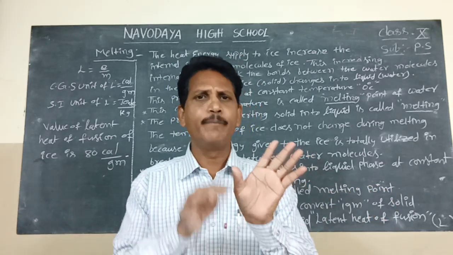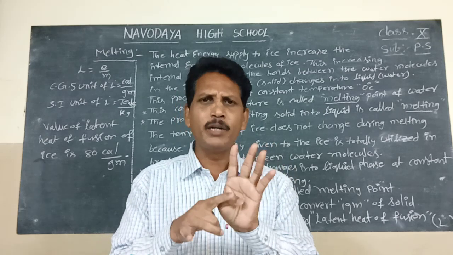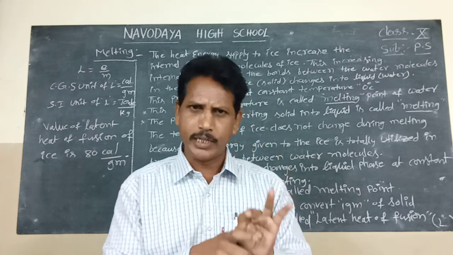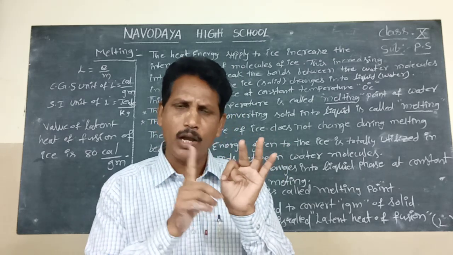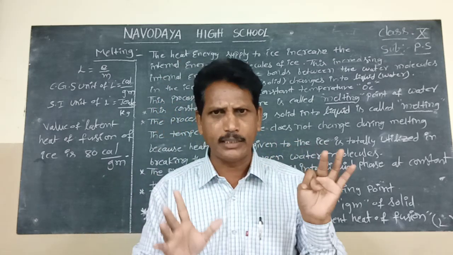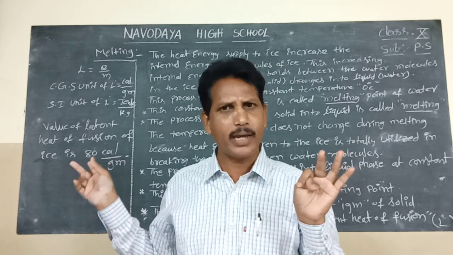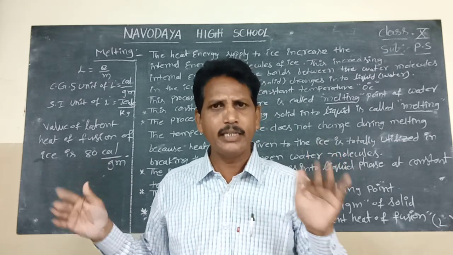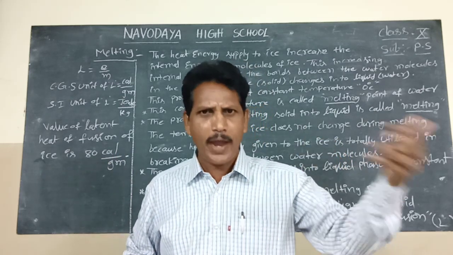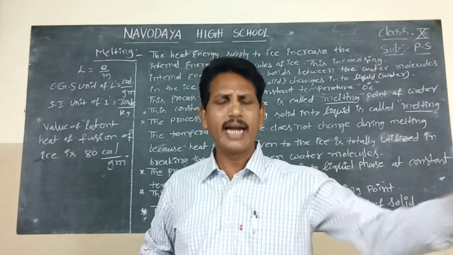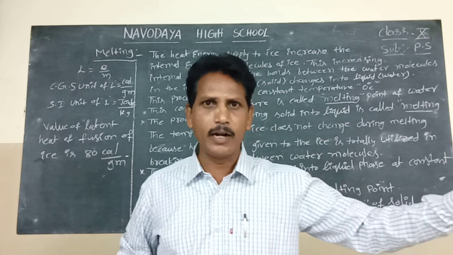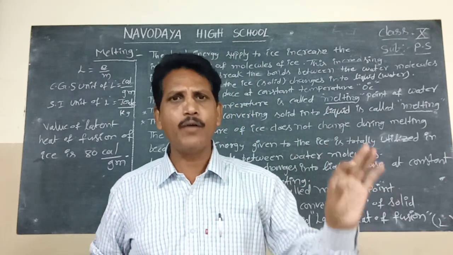What is meant by melting point? What is meant by latent heat of fusion? The value of latent heat of fusion of ice is 80 calorie per gram. The constant temperature at which ice changes to liquid water is 0 degree Celsius, called the melting point of water.